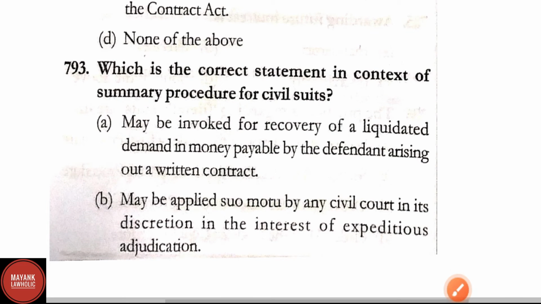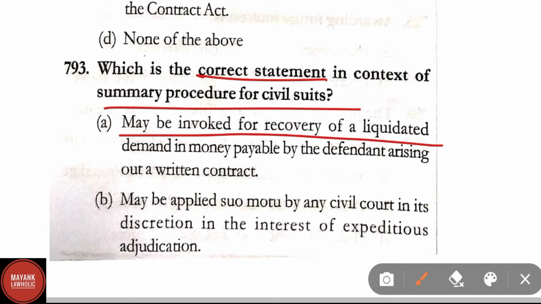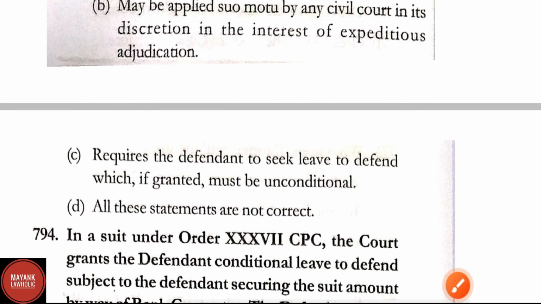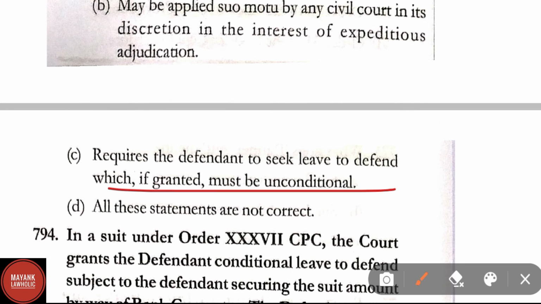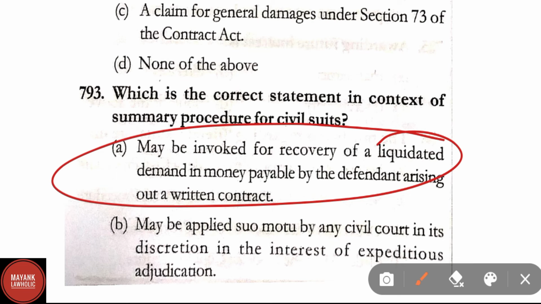Question number 793. Which is the correct statement in the context of the summary procedure for civil suits? Option A, may be invoked for recovery of a liquidated demand in money payable to the defendant arising out of a written contract. Option B, may be applied suo motu by any civil court in its discretion in the interest of expeditious adjudication. Option C, requires the defendants to seek leave to defend, which if granted must be unconditional. And option D, all these statements are not correct. Here correct answer is option A, may be invoked for recovery of a liquidated demand in money payable to the defendant arising out of a written contract.